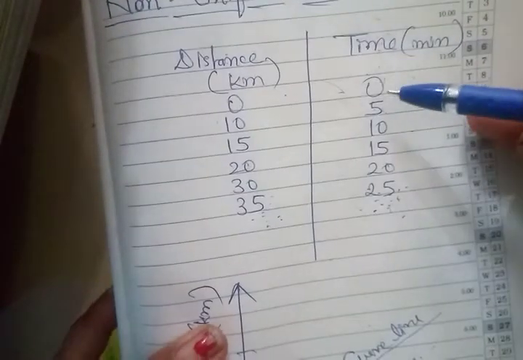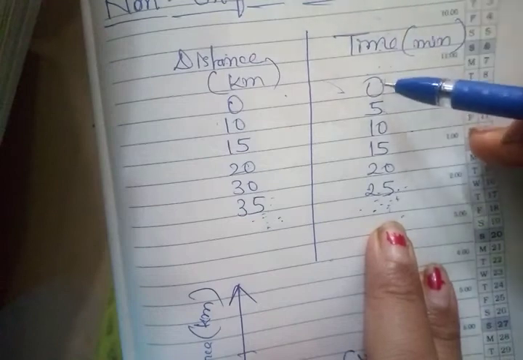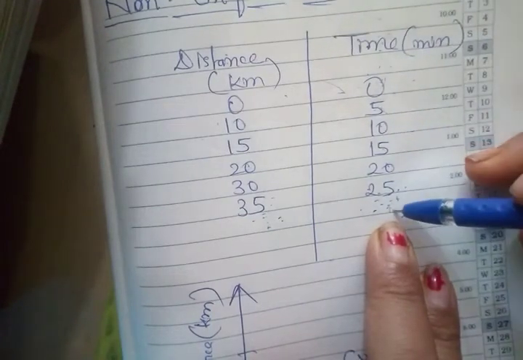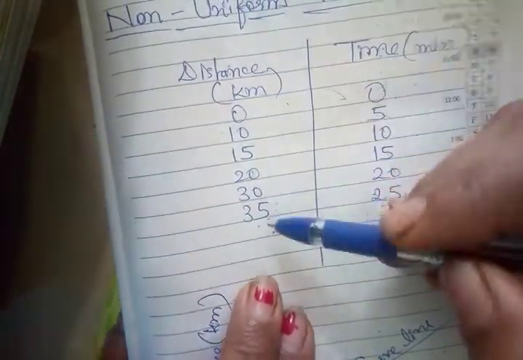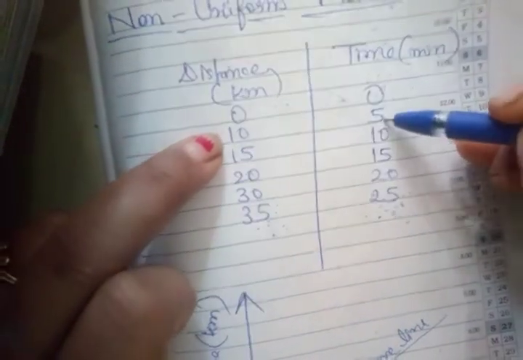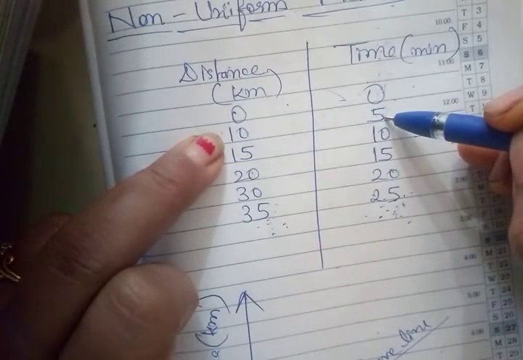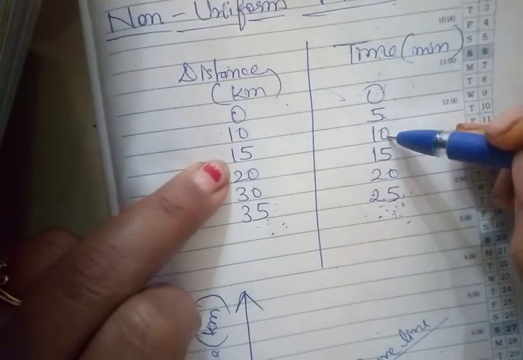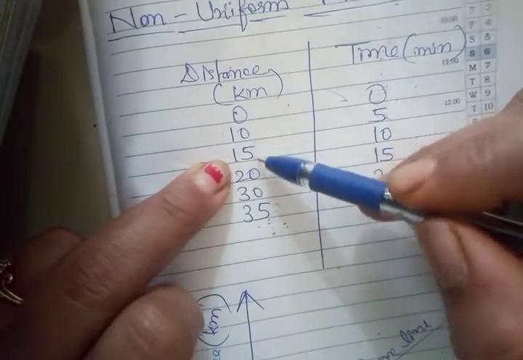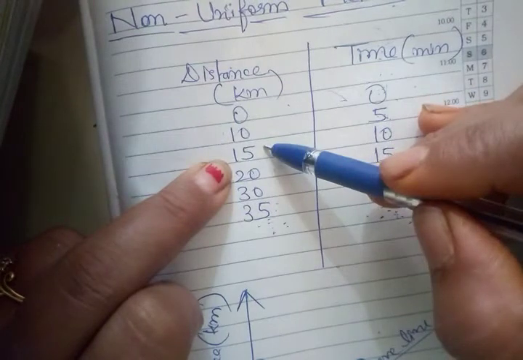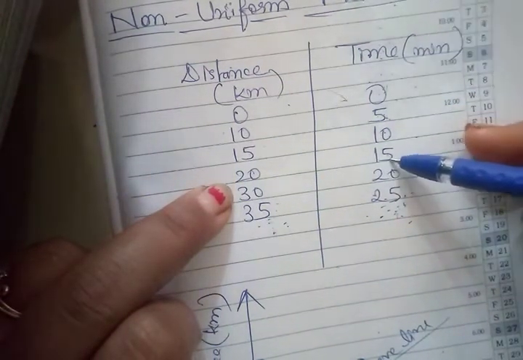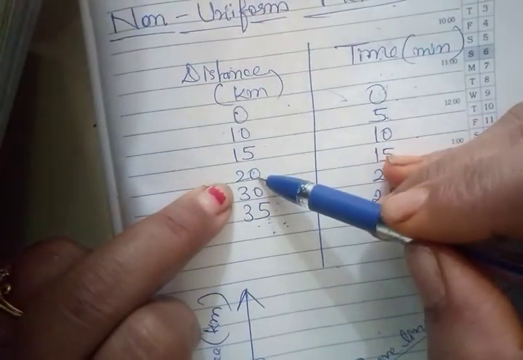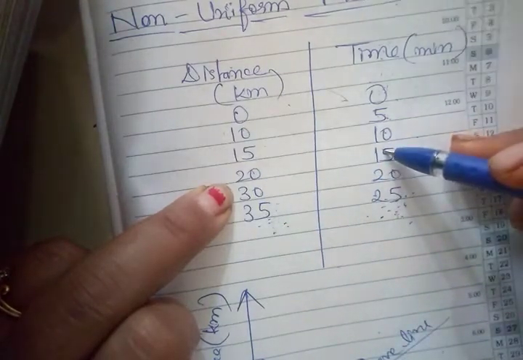Now here also we have taken equal time. See 5, 10, 15, 20, 25. Now distances traveled: for 0, 0. In 5 minutes it covers 10 kilometer. In 10 minutes, now 10 to 15, that means 5. So in 10 minutes, 5 kilometer. Now in 15 minutes, 15 to 20, that means again 5 kilometer.